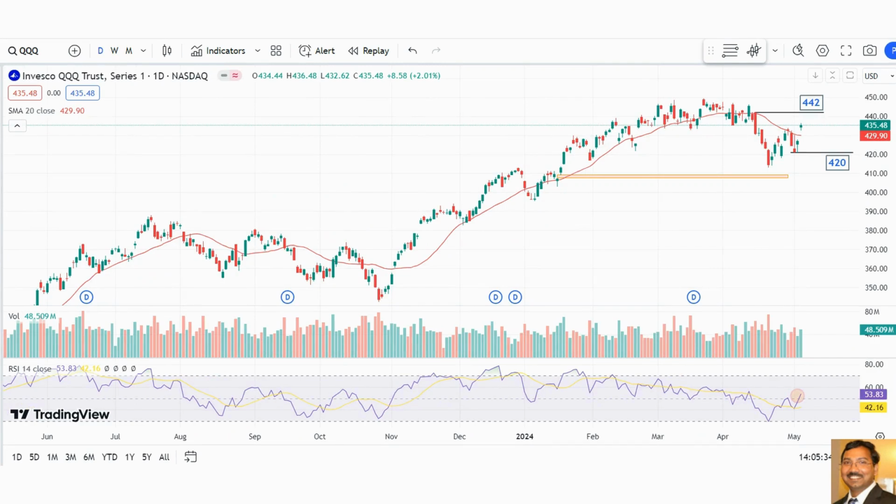And this is the daily chart for the QQQ. So again, the same thing. It jumped to the 20-day moving average, and the candle is good, the volume is good, and the RSI is also above 50, which is good for the bulls.